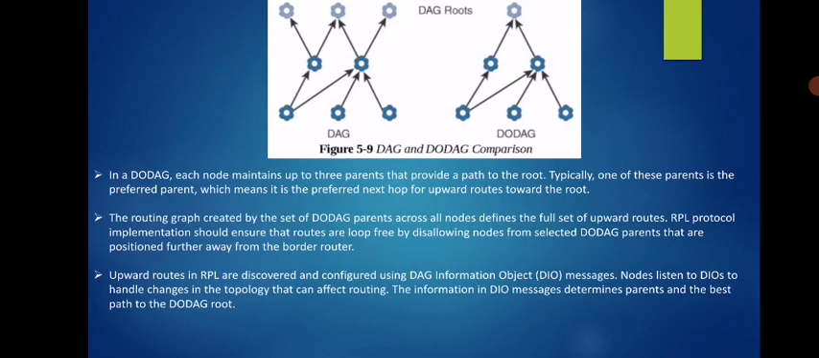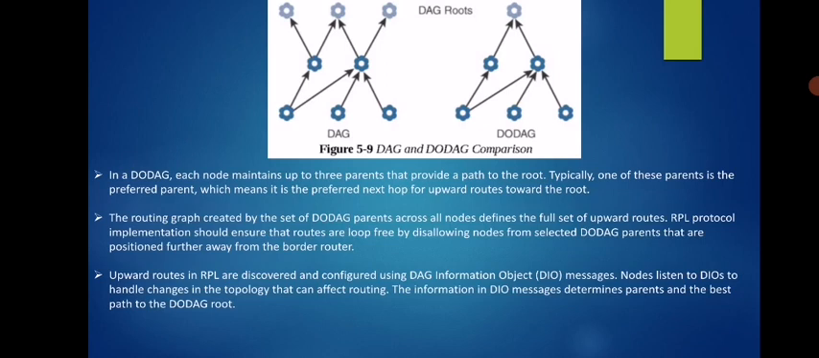The RPL protocol implementation should ensure that routes are loop free by disallowing nodes from selecting DODAG parents that are positioned further away from the border routers. Exactly. So here we should not entertain looping kinds of routes. That should be avoided. That is the main thing over here.